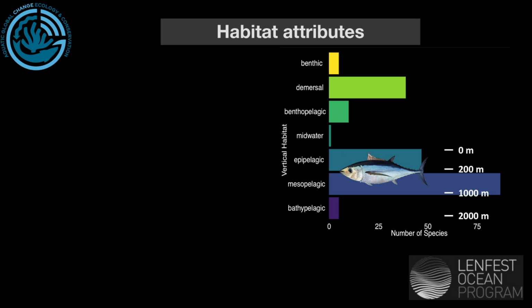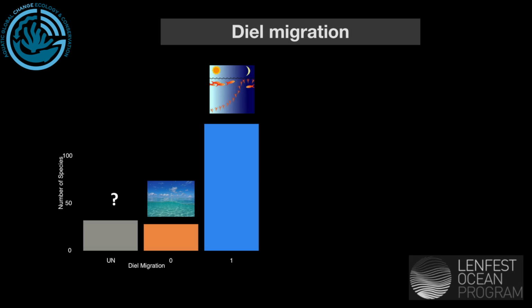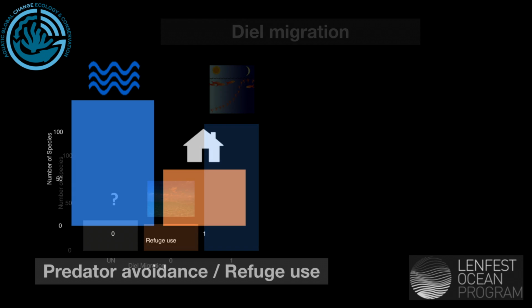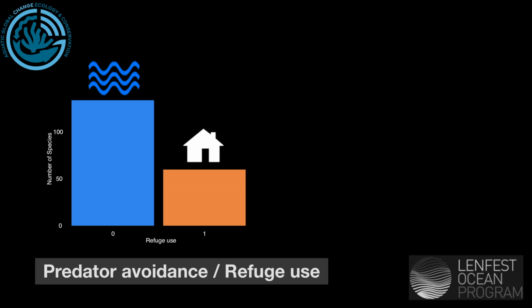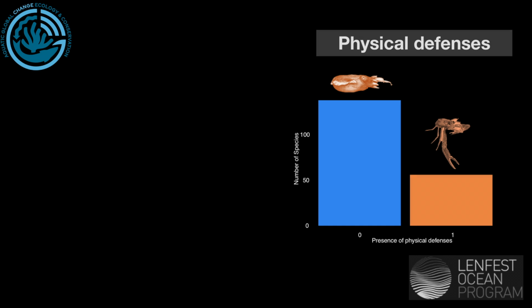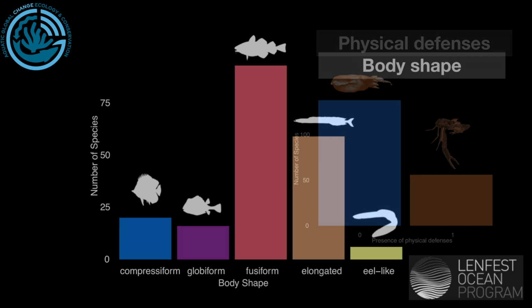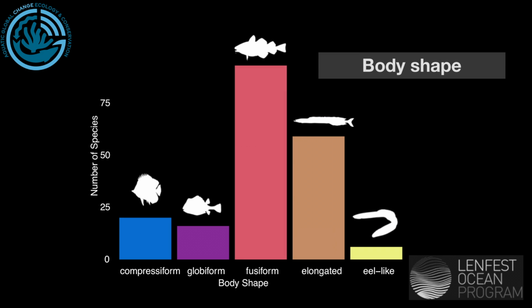While some were benthic or demersal, it's likely that daily vertical migration of species in and out of the water column in search of prey or shelter could bring them into contact with albacore. Predator avoidance based on the use of physical structures was uncommon, as was the presence of physical defences, with many being soft-bodied prey. Fusiform and elongated were the dominant body shapes among albacore prey species.